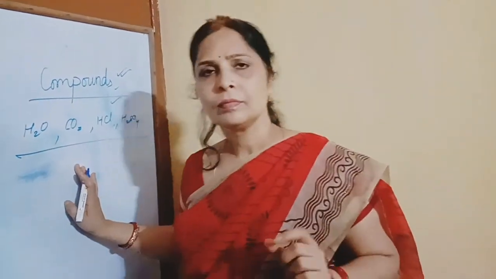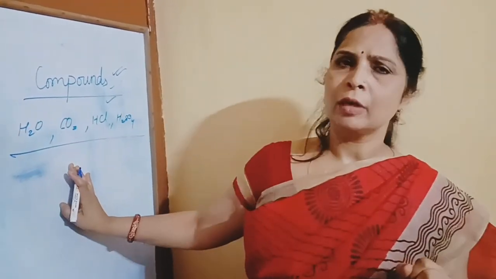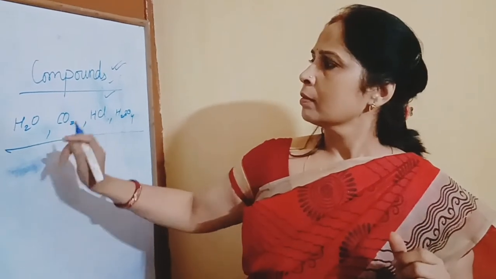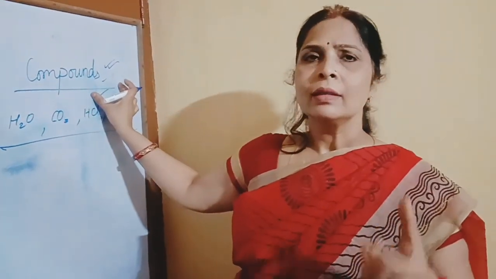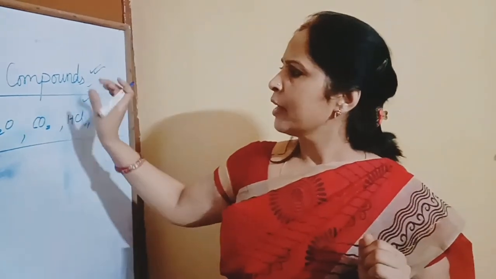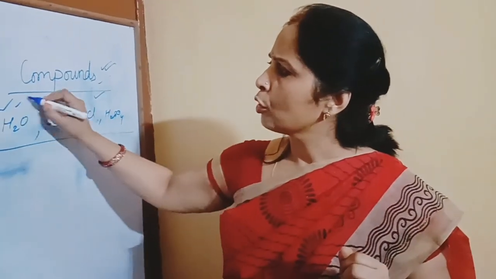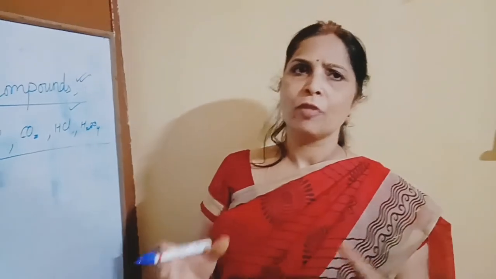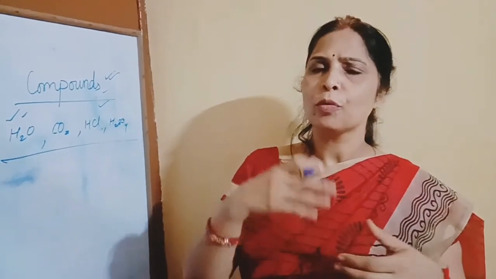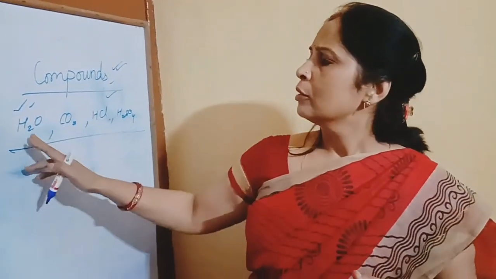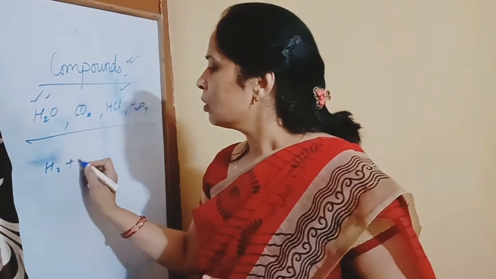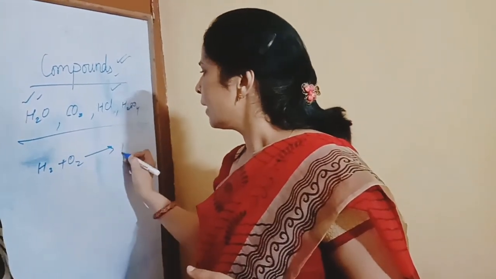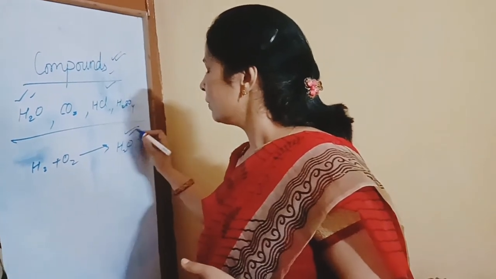Now I will explain some properties of compounds. Compounds are pure substances which are made up of the chemical combination of 2 or more elements. When 2 or more elements like hydrogen and oxygen combine chemically, they form water.